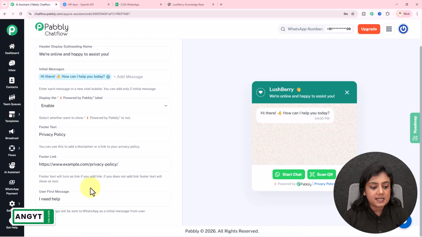Okay. Next is user's first message. So let's suppose the user is directly communicating with your AI assistant. It is not coming through this interface through your website. What will be their first initial message this AI assistant will receive?